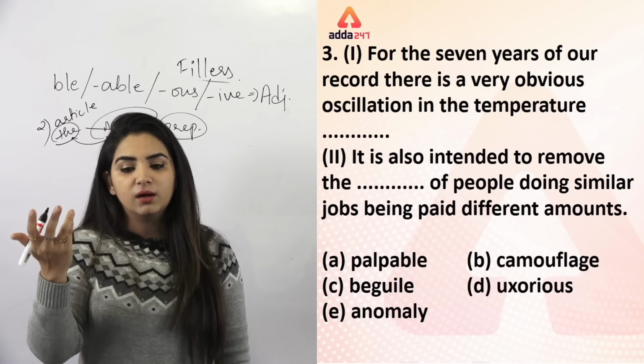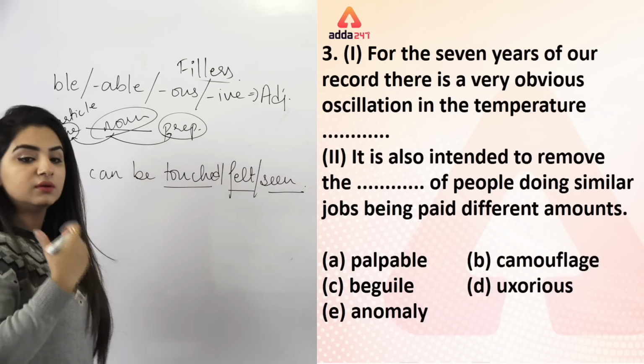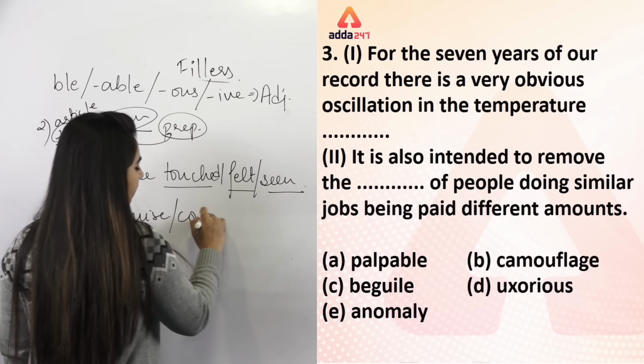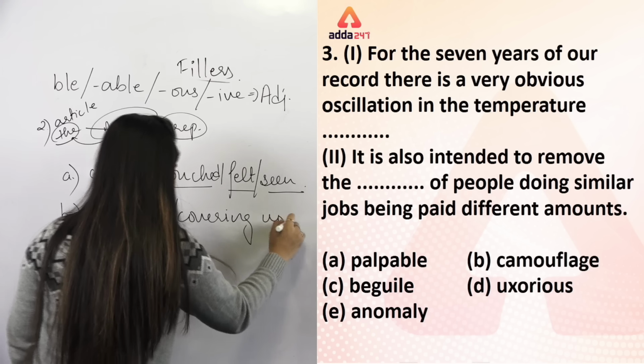So you cannot place palpable, camouflage is a verb. Then big whale, uxorious तो वैसे भी नहीं लगा सकते. But definitely we'll be discussing the meanings of every word. So for example, the first word is palpable. That means something which can be touched, seen and felt. ठीक है? कोई ऐसी चीज जिसको छू भी सकते हो, देख भी सकते हो और महसूस भी कर सकते हो. Then we have the word camouflage. Camouflage means what? Something which is covered up, something which is in disguise. ठीक है? A disguise or covering up. ठीक है?